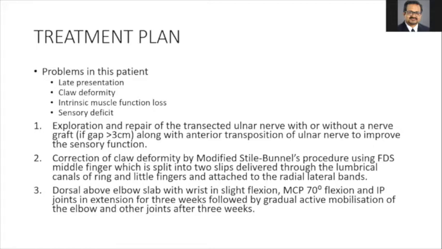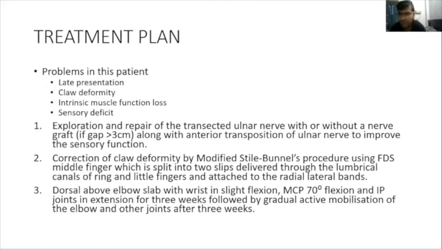There's another question. I think this will be the last question that we will be taking. Should something be done for thumb adduction and index finger abduction in ulnar nerve cases? Yes. If the patient is predominantly complaining about the key pinch, then you will have to go for improving the key pinch.